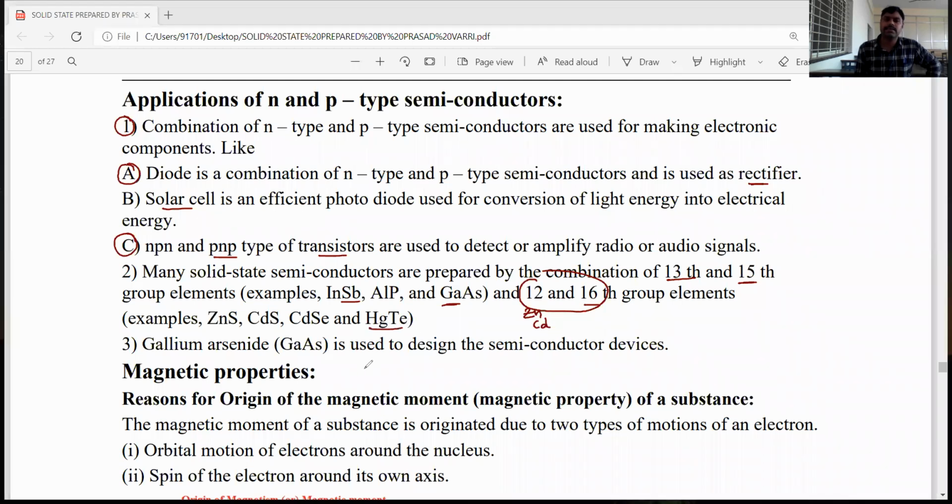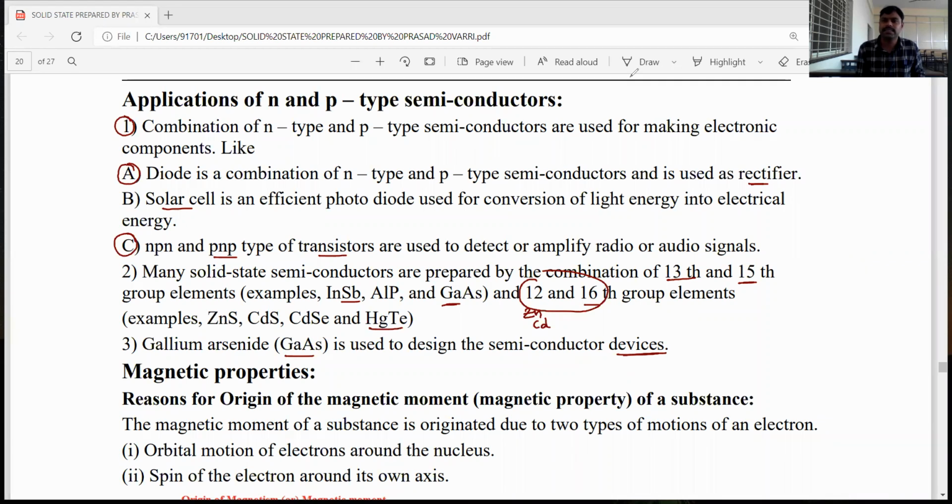Gallium arsenide, GaAs, is used to design semiconductor devices. Okay, these are the main important applications of semiconductors.